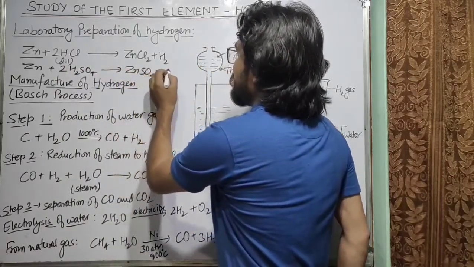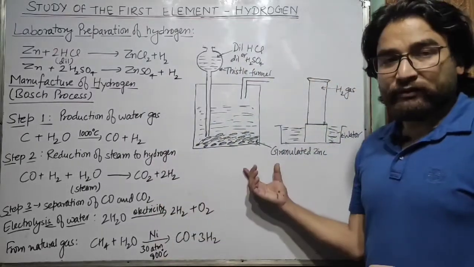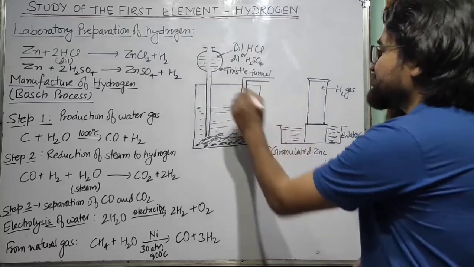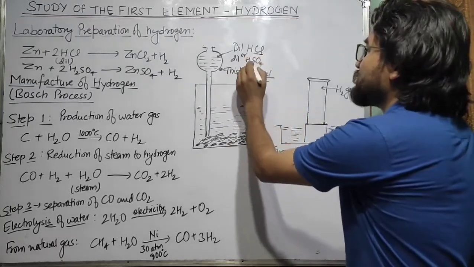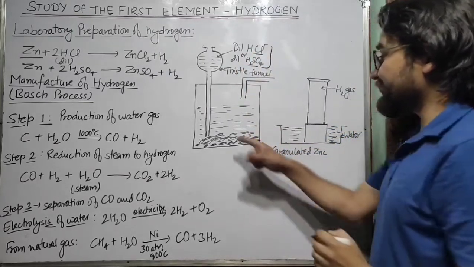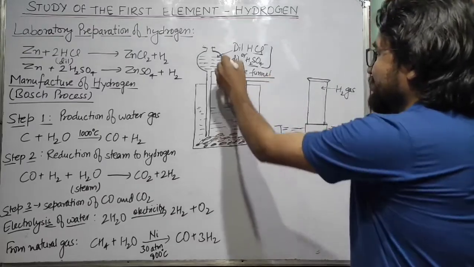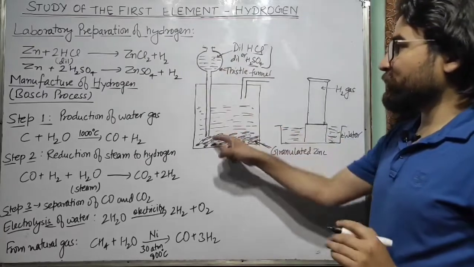So what is the whole process? There is the figure of the whole process. This is the complete diagram. You can see in this process we use dilute H2SO4 or dilute HCl and granulated zinc. The granulated zinc is kept in a vessel where dilute H2SO4 or dilute HCl is poured from the top.